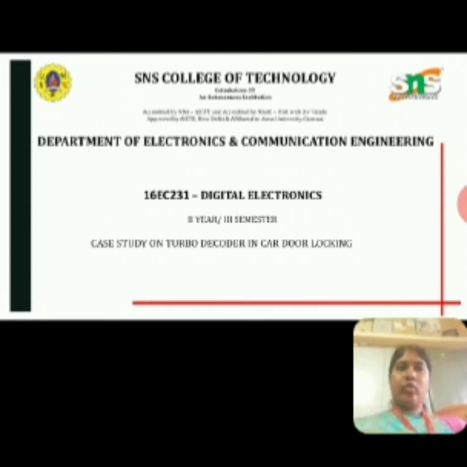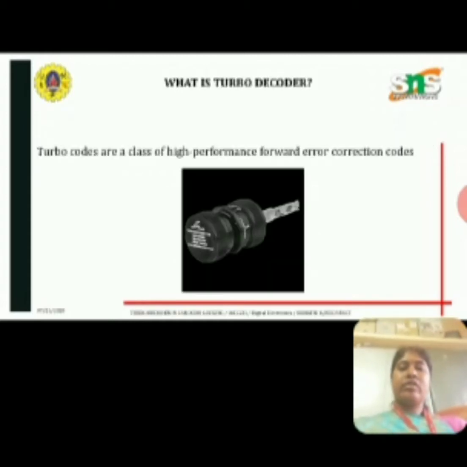Today we discuss a case study on turbo decoder in car door locking. First, what is turbo decoder? Turbo codes are a class of high performance forward error correction codes developed around 1991 but first published in 1993. They were the first practical codes to closely approach the maximum channel capacity or channel limit, a theoretical maximum for the code rate at which reliable communication is still possible given a specific noise level.